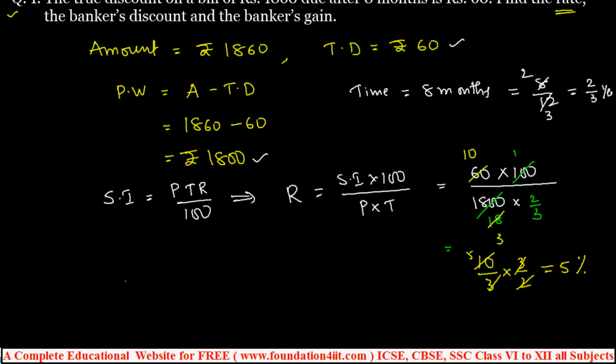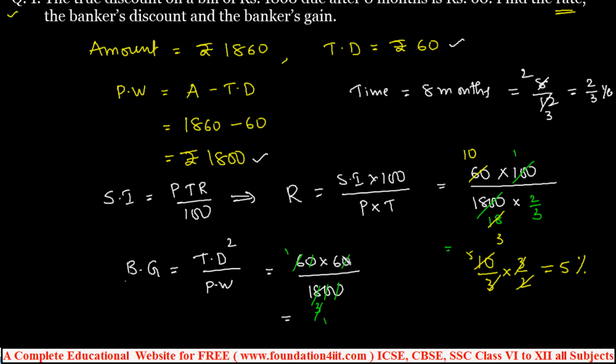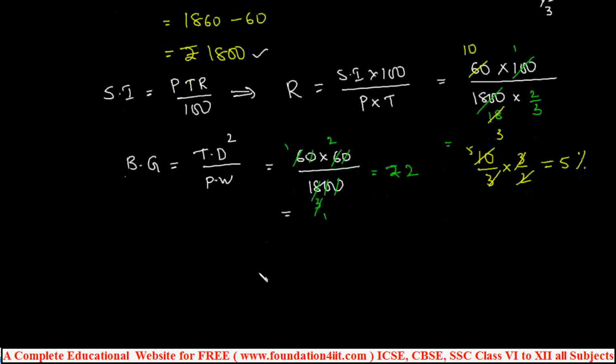Okay, now next one. Banker's gain, the formula is true discount square by present worth. True discount is 60, so 60 into 60 by present worth, which is 1800. Cancel the 2 zeros, and 6 1s are 6, 3 2s are 6. Finally, rupees 2 is the banker's gain.